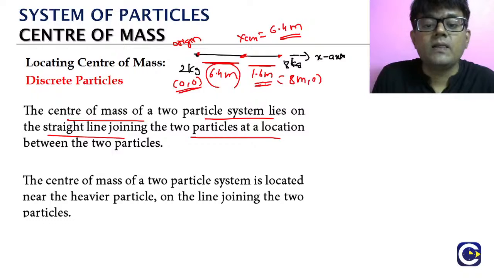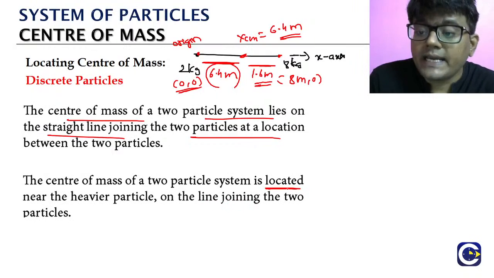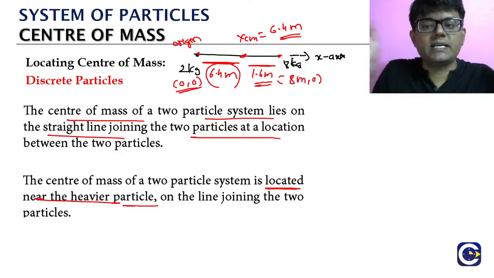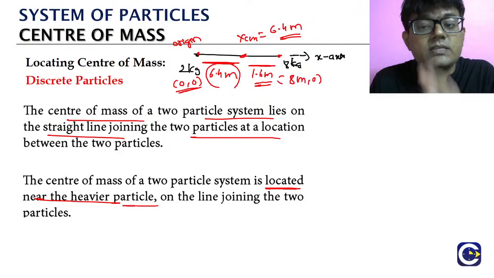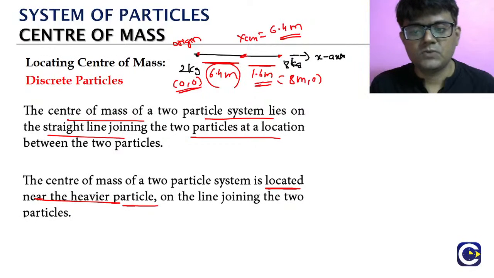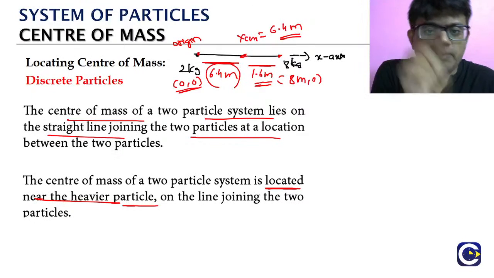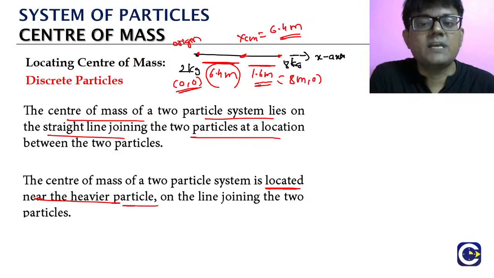So look, the center of mass of the particles is located near the heavier particle. We have 2 kg and 8 kg; which is the heavier particle? The 8 kg. So the center of mass is lying closer to the heavier particle. So for a two-particle system, the center of mass will be on the line joining the 2, but more closer to the heavier particle.